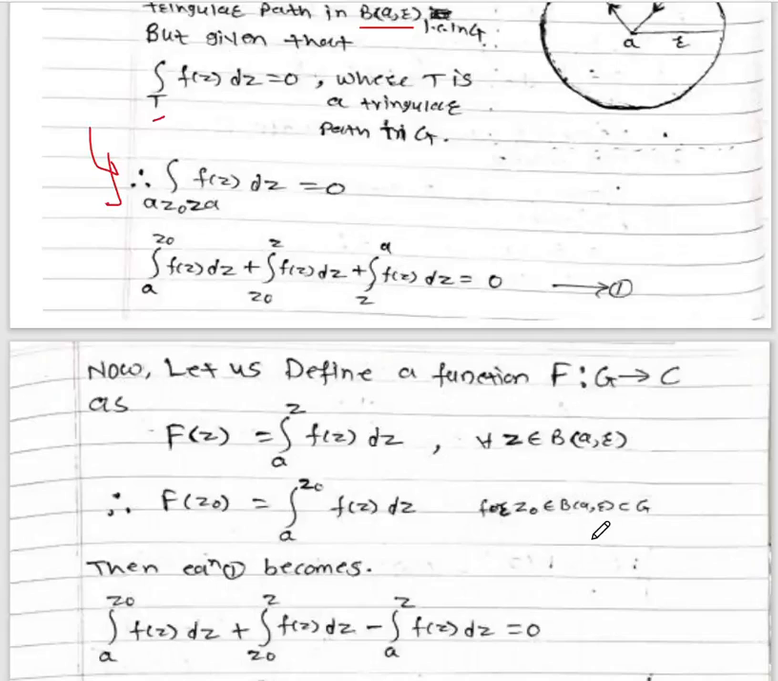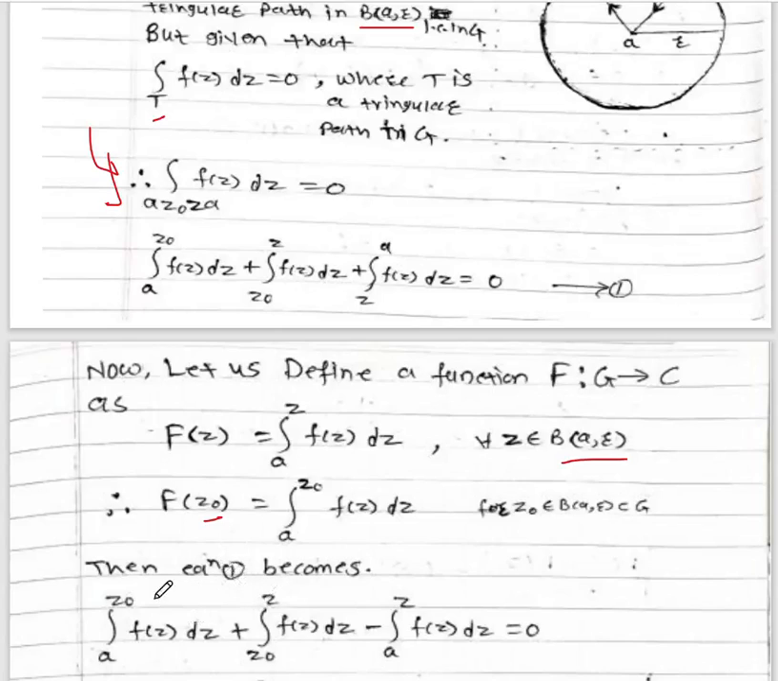Now let us define a function capital F on region G in the complex plane, F: G to C, as capital F(z) equals the integral from A to z of f(z) dz, for all z belonging to the open disk whose center is A, radius R. At a point z0, F(z0) can be written as the integral from A to z0 of f(z) dz, for z0 belonging to the open disk. This is for all z, and this is at the point z0.